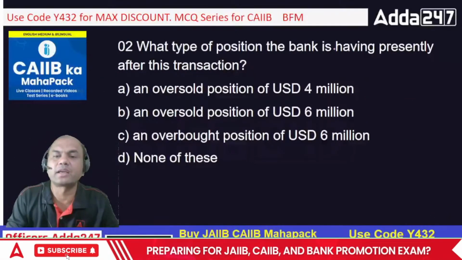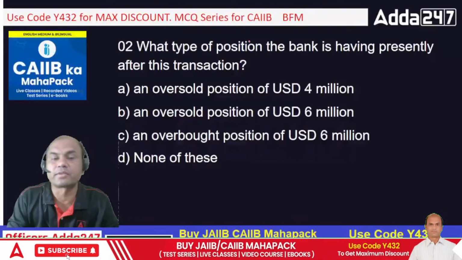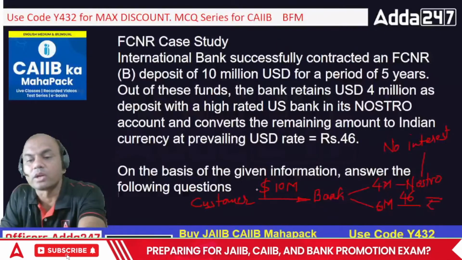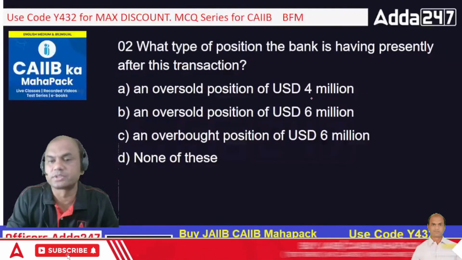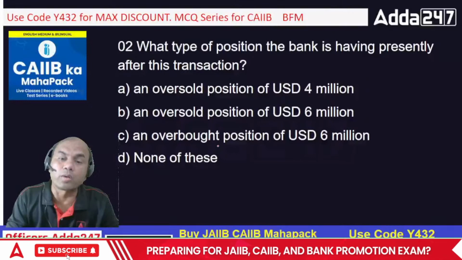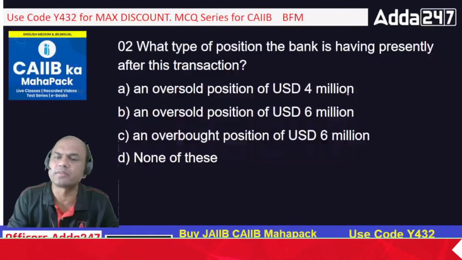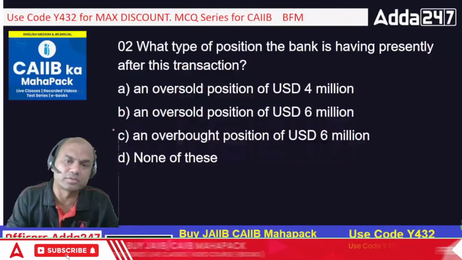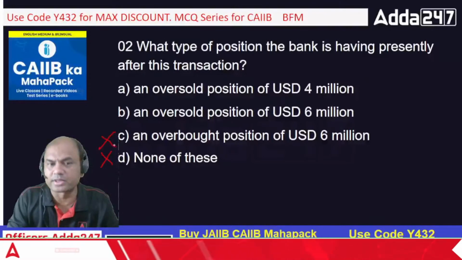What type of position is the bank having presently after the transaction? After the transaction means after this first transaction, not this question. So what type of position is this bank having? This bank is having oversold position of USD 4 million, oversold position of USD 6 million, overbought position of USD 6 million, and none of these. What is the position the bank is having? Oversold or overbought? Okay, let me give you some hints. So none of these is out. Overbought is out because it's in the oversold position.